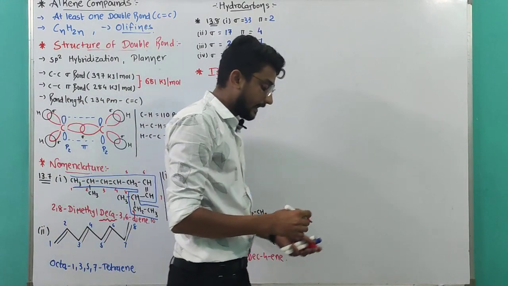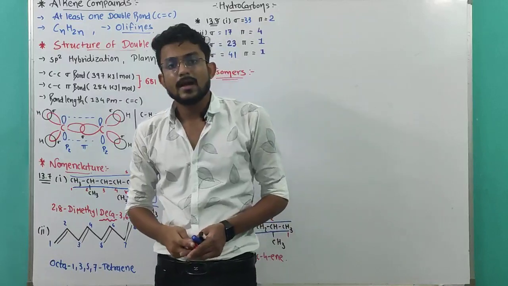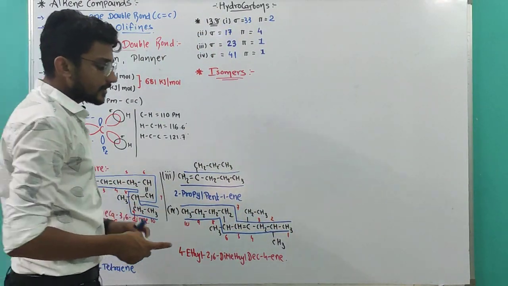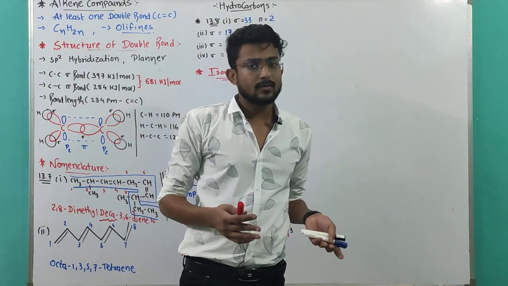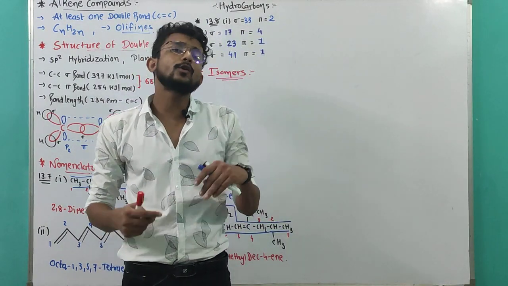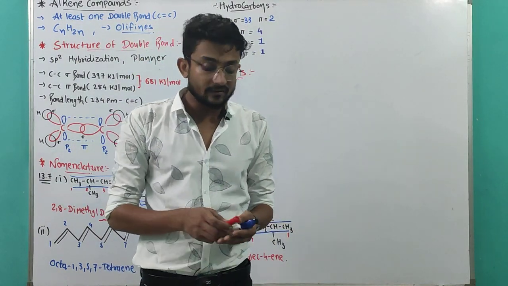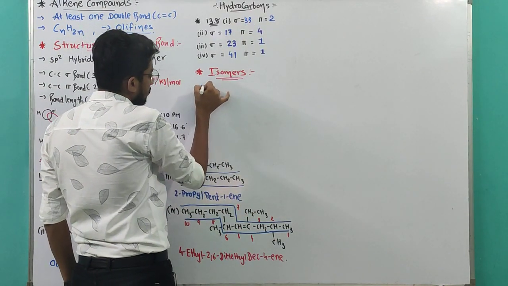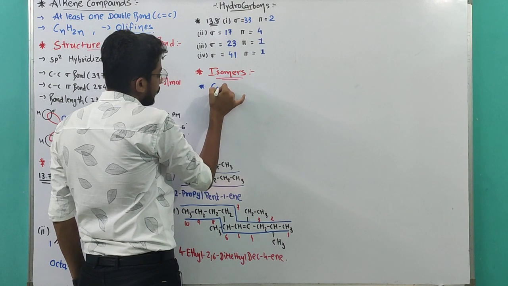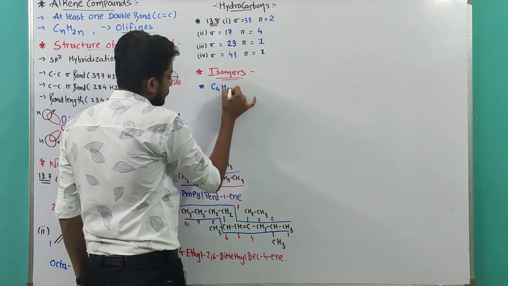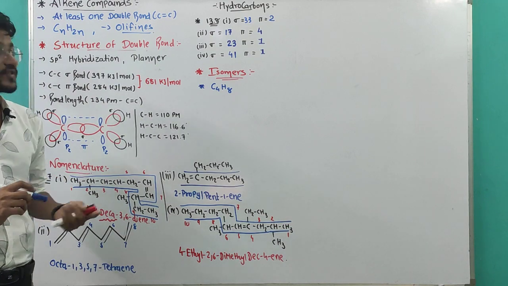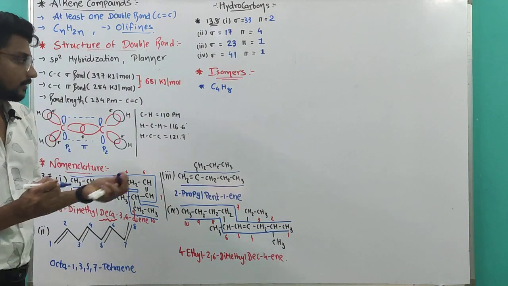Isomers of alkene. As we know, ethene, the first member, does not have any isomers, and propene also does not have any isomers. But when we talk about butene, C4H8, let's see how many isomers are possible for butene.